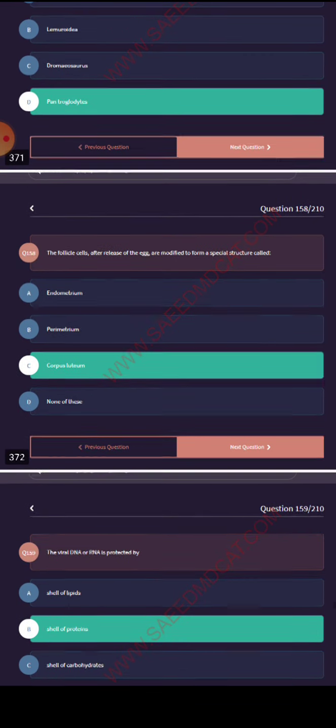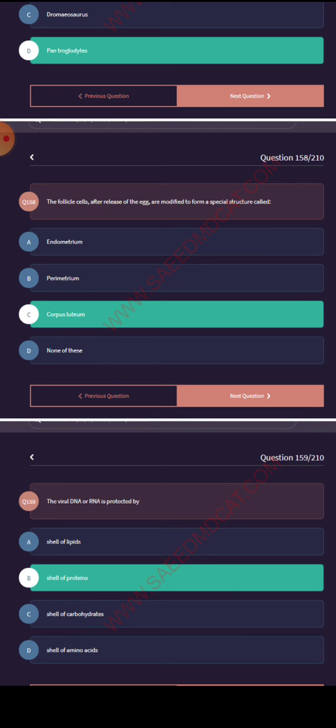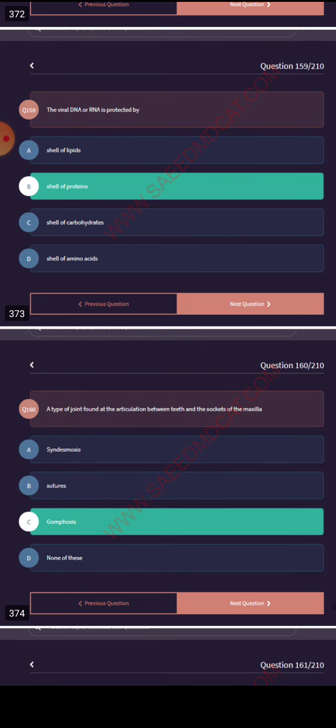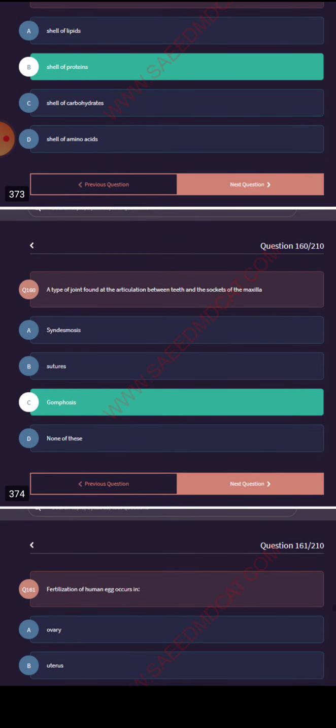The follicle cells after release of the egg are modified to form a special structure called the corpus luteum. The viral DNA or RNA is protected by shells of protein. A type of joint found at the articulation between teeth and the sockets of the maxilla.